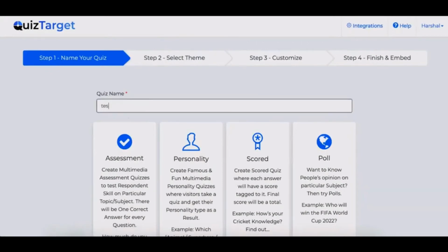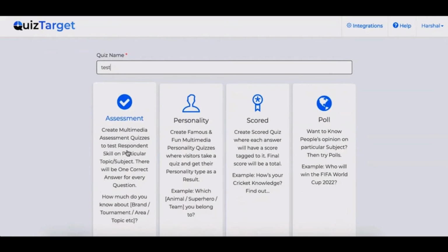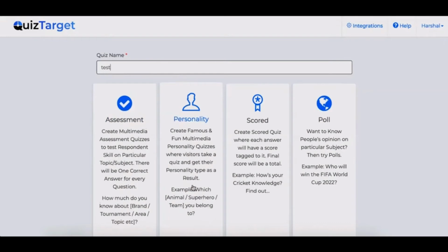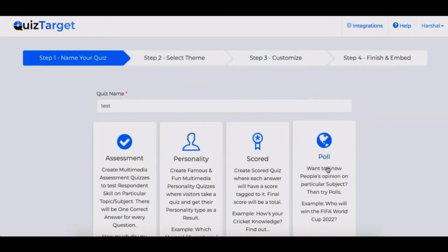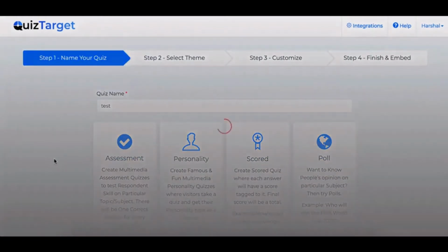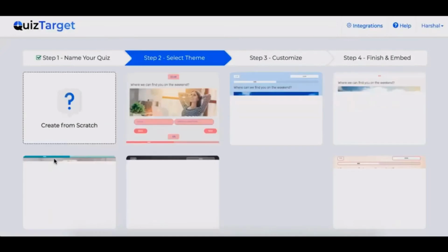Now we have 4 types of campaigns over here. The first one is the assessment quiz, where you can test knowledge of respondents on a particular topic. The second one is the famous personality quiz that people love, like which superhero are you? The third one is the score quiz, where every question will have points associated with it. Plus, you can also create poll campaigns. Let's choose assessment.